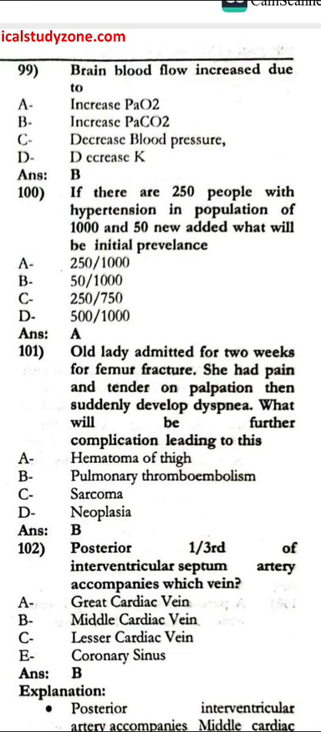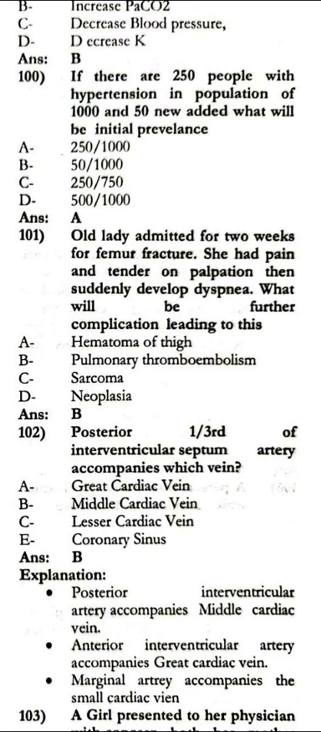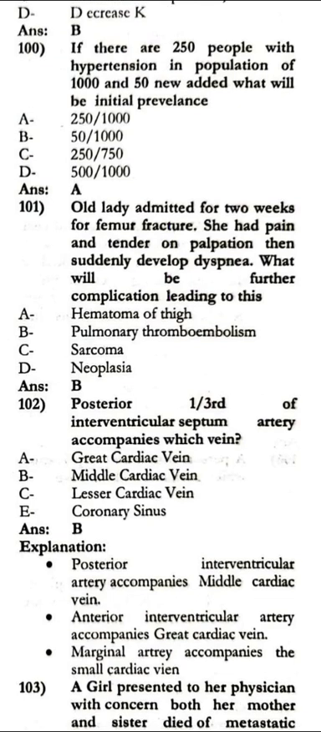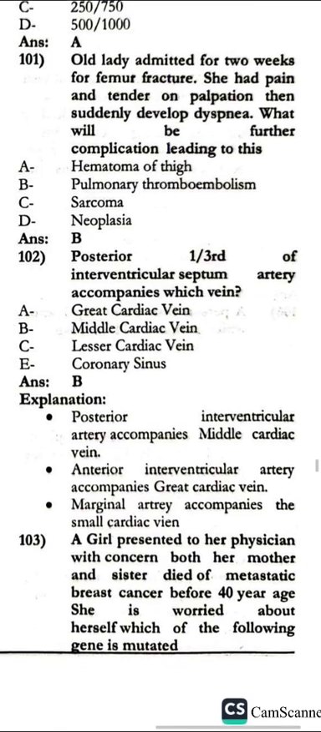Next, the brain blood flow increased due to the increased partial pressure of carbon dioxide. If there are 250 hypertension in the population of 1050 new added, what will be the initial prevalence? That is 250 per 1000. Old lady admitted for 2 weeks for the femur fracture. She had the pain and the tender palpation, then suddenly dyspnea, which will be the further complication leading to this? There will be thromboembolism. The posterior one third of the interventricular septum artery accompanies which vein? That is the middle cardiac vein.